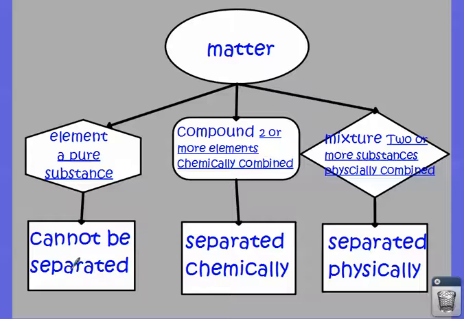For a compound, the atoms that make it up can be separated from each other, but this would have to be done chemically because you're breaking the chemical bonds that hold atoms together, and you end up with a different substance. It's like if you took a whole glass full of water and broke apart the water to get hydrogen gas, which is H2, and oxygen gas, which is O2. You end up with a different substance than you originally started with. This would be a chemical change because you started with one substance and ended with different substances. So the separation of the components in a compound can only happen chemically, whereas the components in a mixture can be separated from each other physically. It requires no chemical changes to occur.